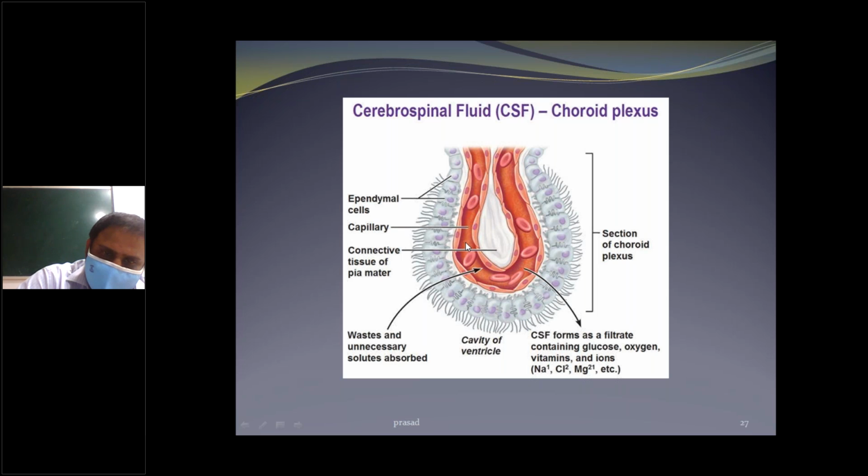The blood capillaries filter and exchange waste, unnecessary solutes, glucose and oxygen with the CNS cells. These are physiologically very important for cerebrospinal fluid.